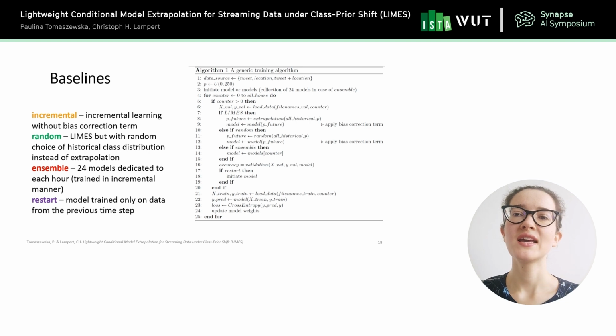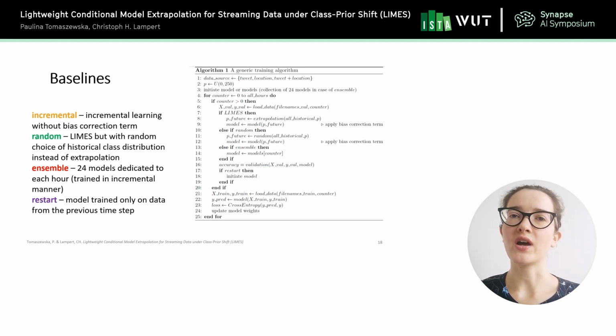The other approach is called random, and it works in the same way as LIMES, but we don't use the extrapolation step, so we don't search for the most probable class distribution that may occur at time T, but instead we take just a random historical class distribution. The other baseline that we analyze is called ensemble.